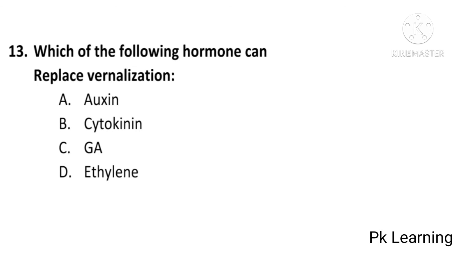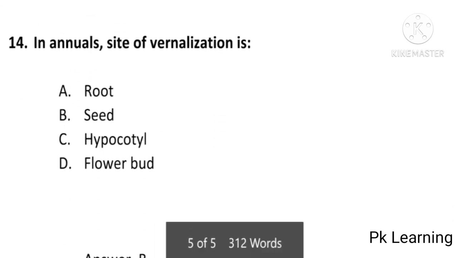Which of the following hormones can replace vernalization? Auxin, cytokinin, gibberellic acid, or ethylene? And the answer is C, gibberellic acid. The hormone which can replace vernalization is gibberellic acid. C is the correct option. And next question is